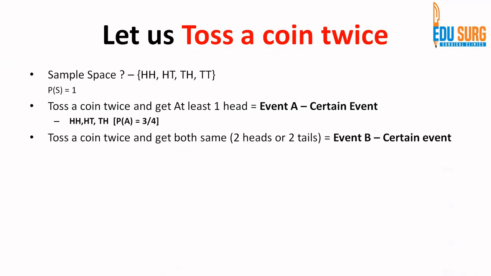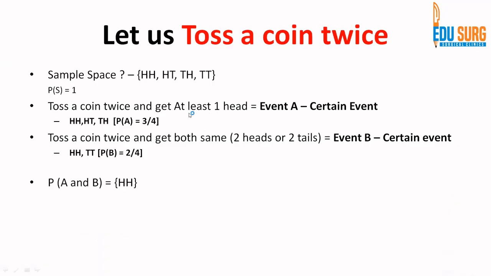Now, suppose you are asked that you toss a coin twice and you get both the same. So the possibilities are two heads or two tails, right? That is event B, and the probability of B will be 2 by 4. Now, suppose you are asked what is the possibility that A and B can happen together?